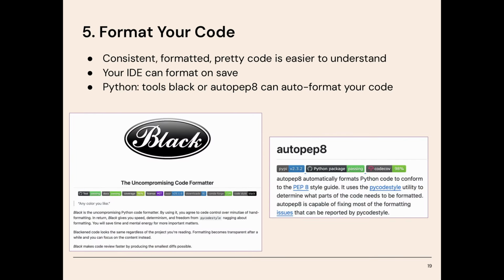Principle number 5 is to use consistent formatting. Whether you use tabs or spaces, stick with one and don't mix them. Choose a line length limit and make sure your functions and variables follow the same naming conventions throughout your codebase. Tools like Black or AutoPep8 in Python can help auto-format your code so you don't have to think about it. Also, most IDEs can do this automatically, and many people have format on save enabled in their IDE.